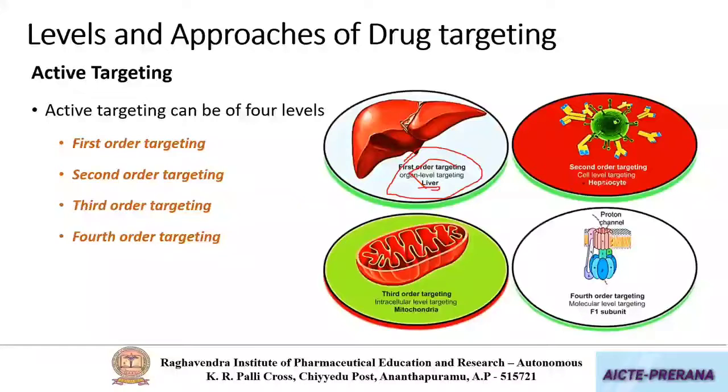Let us take another example here. If you are targeting the overall pancreas, then it is called first order targeting. But in the pancreas, if you are going to target beta cells, then it is called cellular targeting. For example, in the case of liver only, if you are going to target Kupffer cells, then it is called second order targeting.